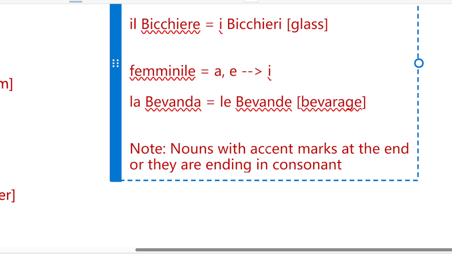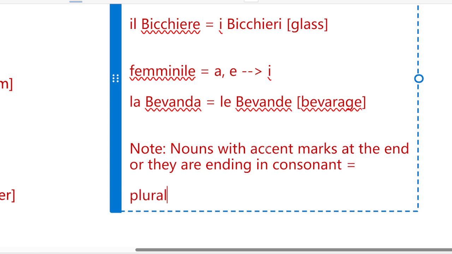So in this case, plural is same as singular.